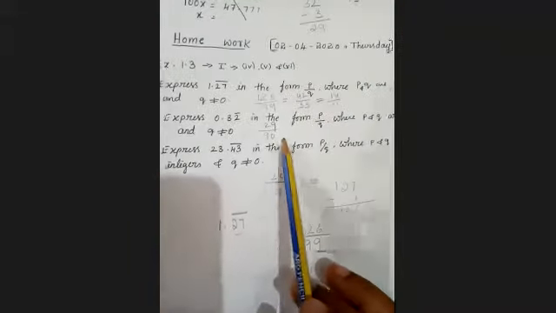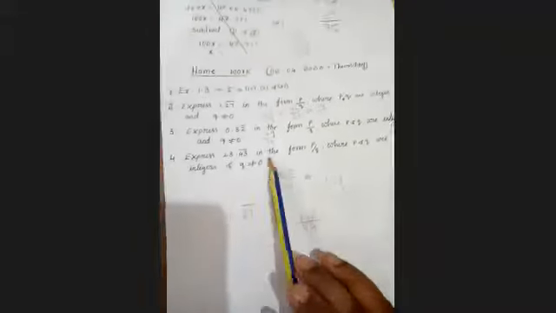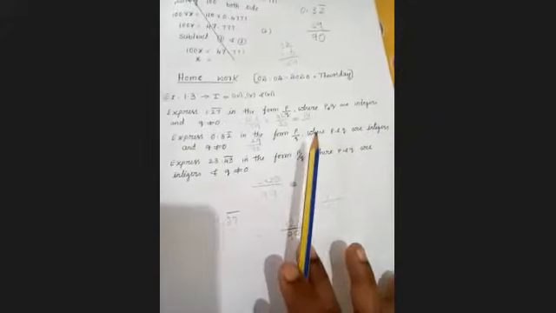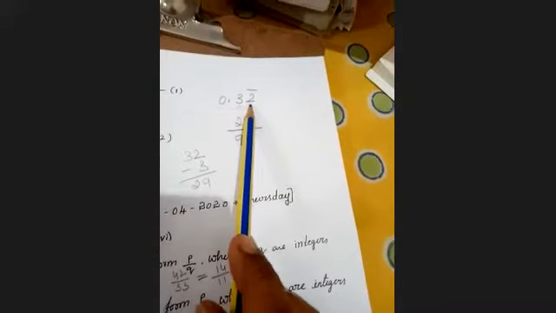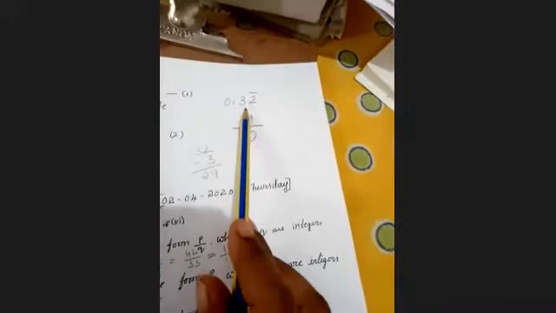This is the easiest method to cross-check your answer in this particular sum. And this is the compulsory question for the exam, either for 2 mark, 3 mark or 4 mark. Am I clear, children? The digit which is repeating, 9, which is not repeating, 0. And take the entire digit, 032, minus the digit which is not repeating, minus 3. Answer is 29 by 90.